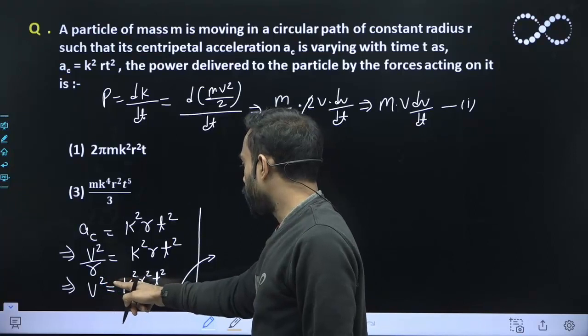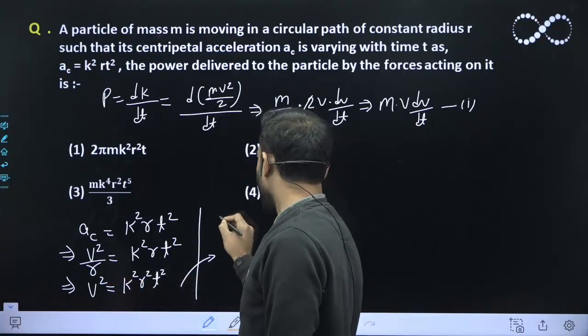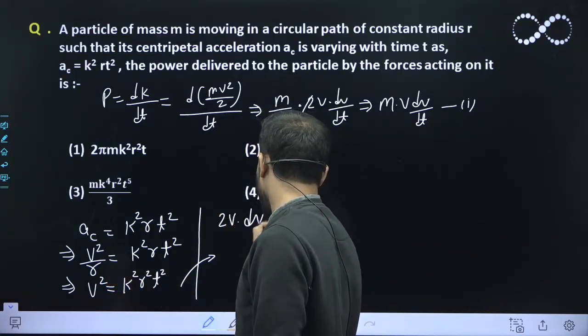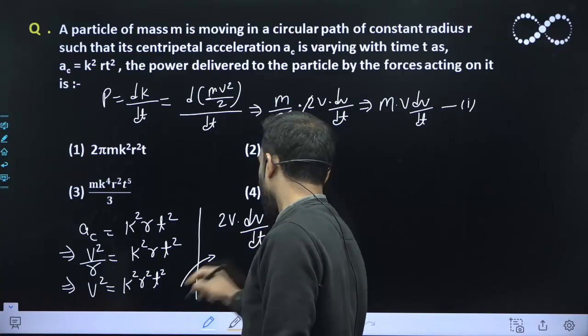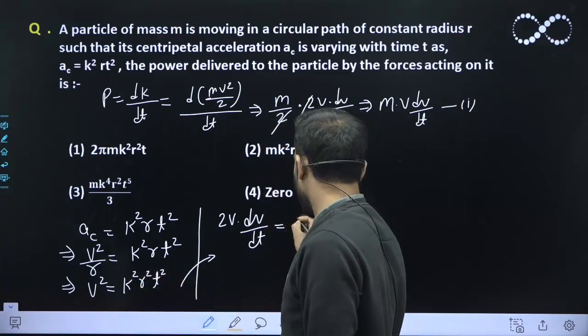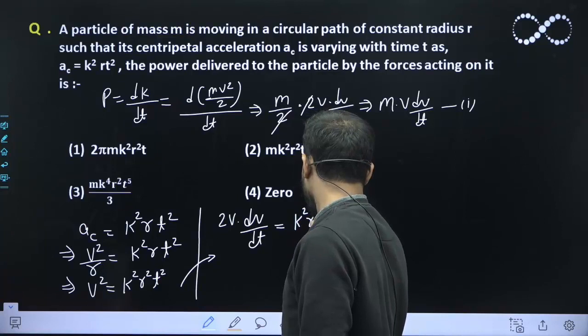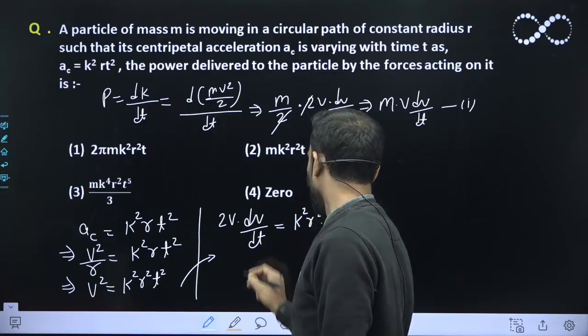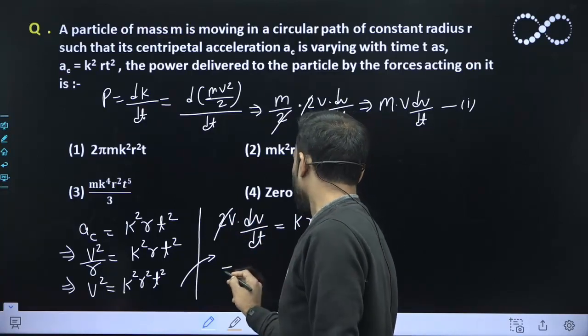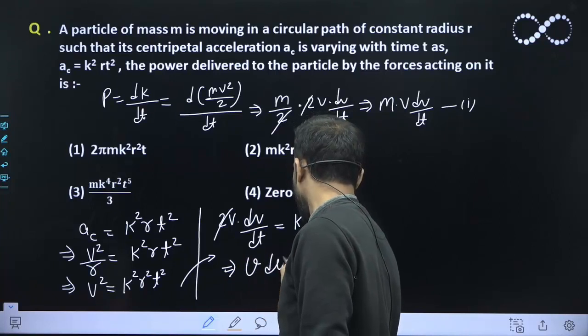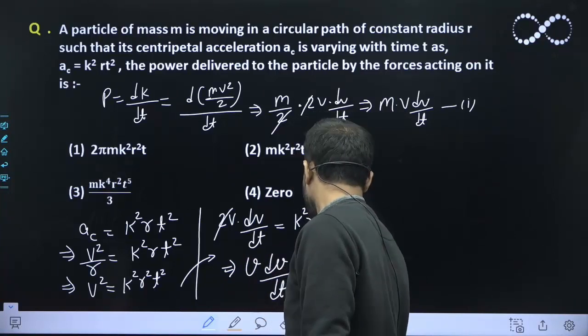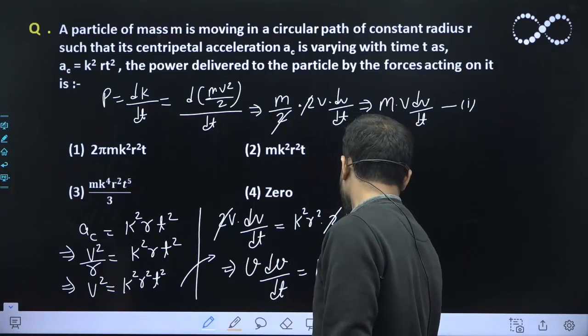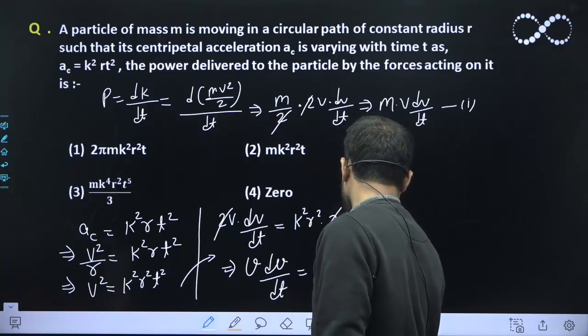Taking the differentiation on both sides with respect to t, that will become 2v dv/dt, and the differentiation of the right side with respect to t will be k² r² into 2t. So this 2 will get cancelled out, and from here we get v dv/dt is equal to k² r² t. Let us call this equation 2.